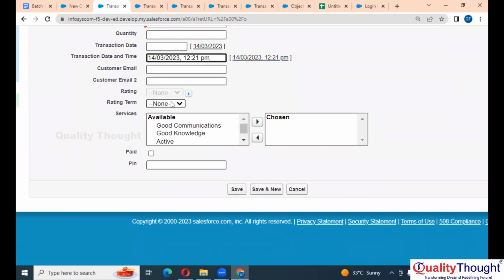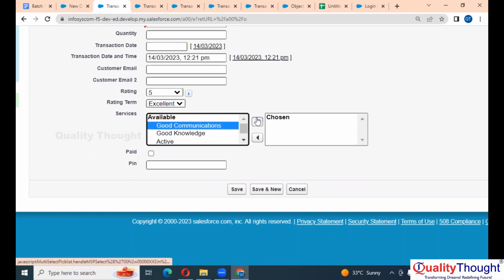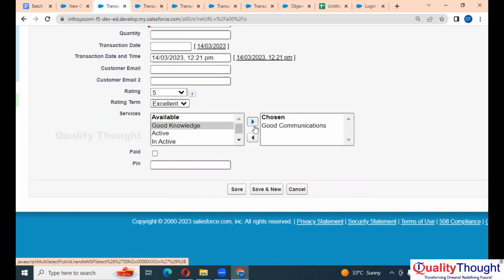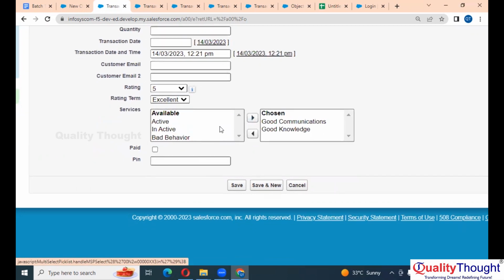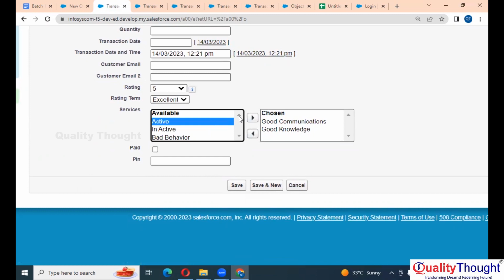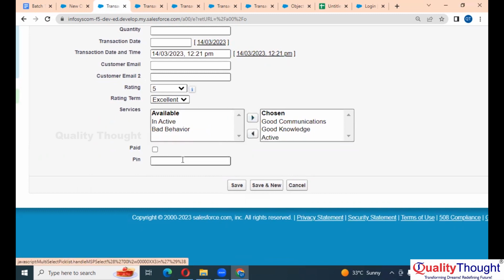Okay, let's say I'm giving the rating also, excellent, 5 ratings. Good communication. Let's say the salesperson is having good communication and good knowledge. Okay, and he or she is also active, and they have paid the amount. Okay, paid the amount, and pin number. Let's say the pin number is 1, 2, 3, 4, 5.